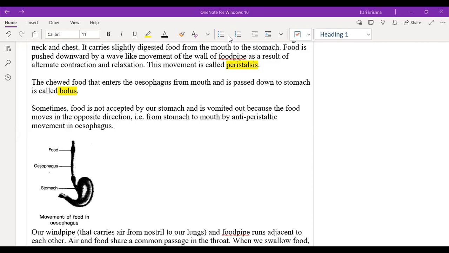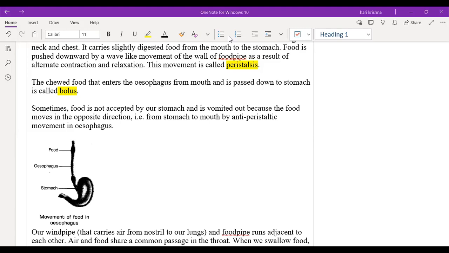If this movement of the muscles is reversed, it is called anti-peristaltic movement. Whenever the muscle movement is reversed in the esophagus, instead of food going from the mouth to the stomach, the food will come from the stomach to the mouth. In simple terms, that is vomiting.